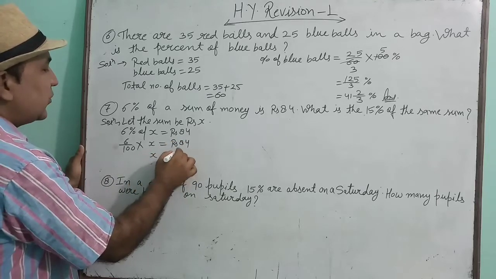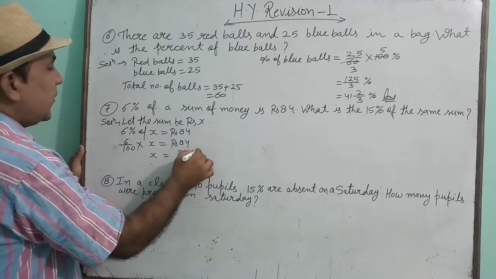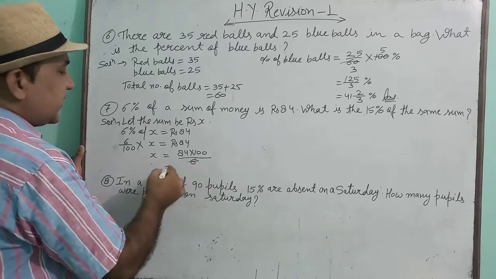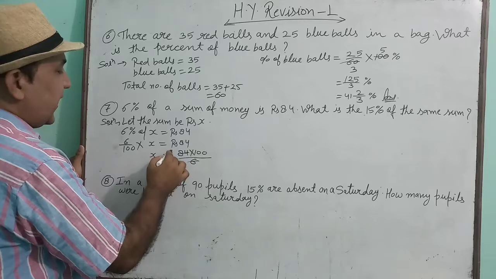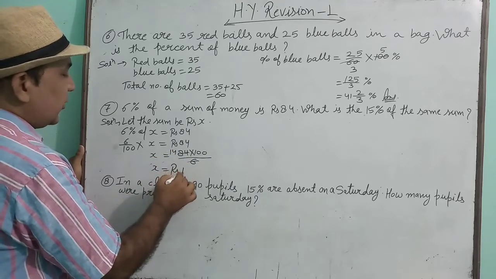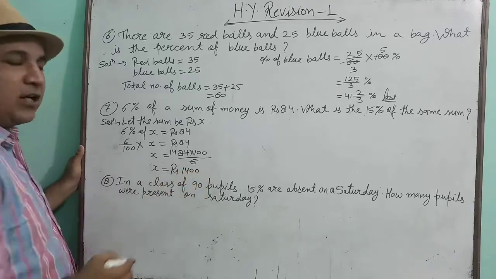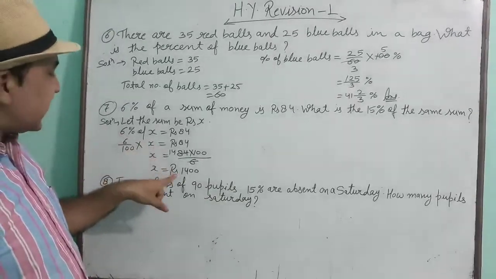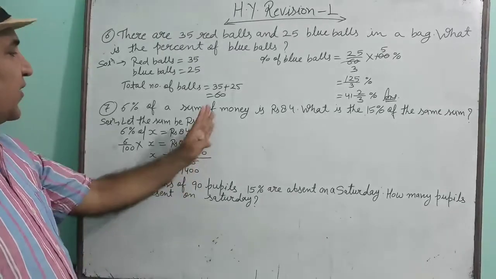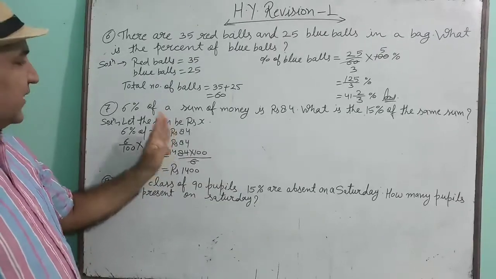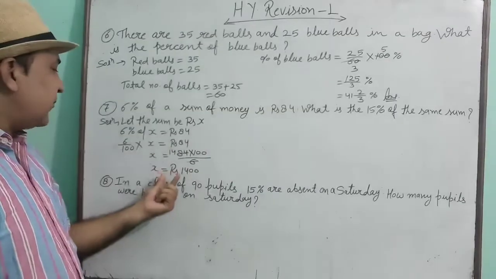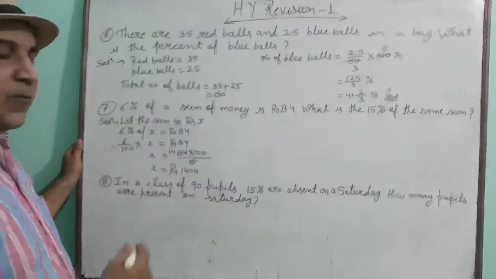So x is equal to 84 into 100 upon 6. 6 dividing 84 by 14 times, that means x is equal to rupees 1400. That means the sum of the money is 1400 rupees. First part is done. In the first part we have found the sum of money. Sum of money is rupees 1400.